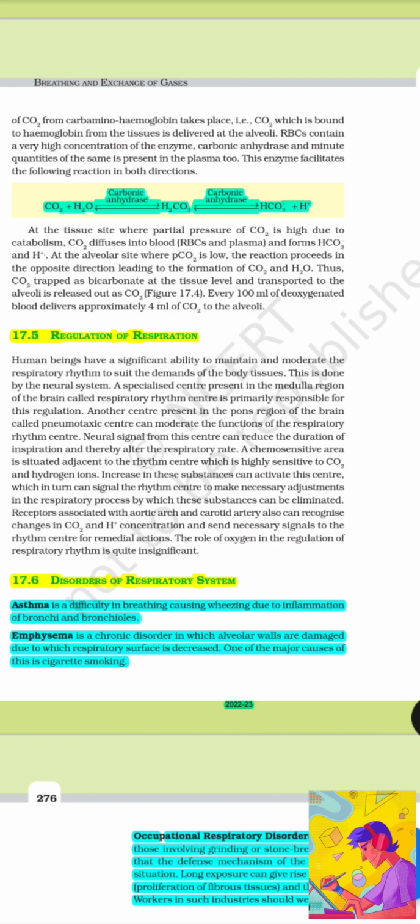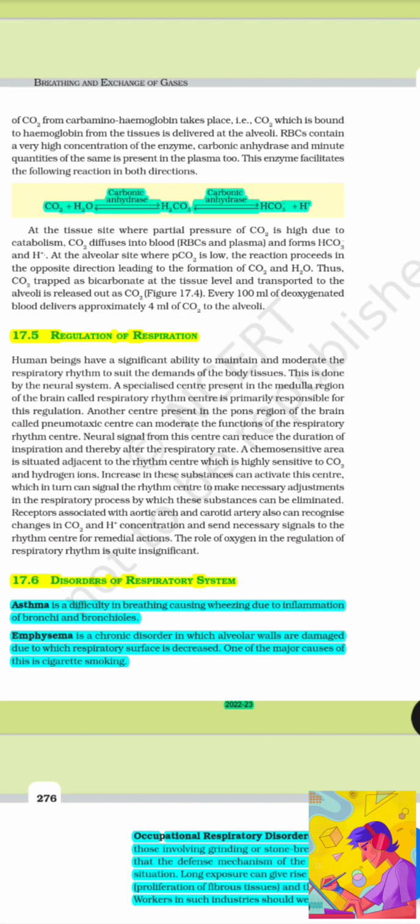Regulation of respiration. Human beings have a significant ability to maintain and moderate the respiratory rhythm to suit the demands of the body tissues. This is done by the neural system. A specialized center present in the medulla region of the brain, called the respiratory rhythm center, is primarily responsible for the regulation. Another center present in the pons region of the brain, called the pneumotaxic center, can moderate the function of the respiratory rhythm center. Neural signals from this center can reduce the duration of inspiration and thereby alter the respiratory rate.